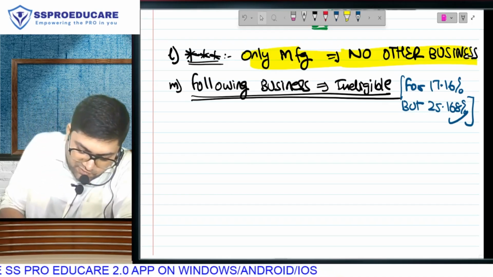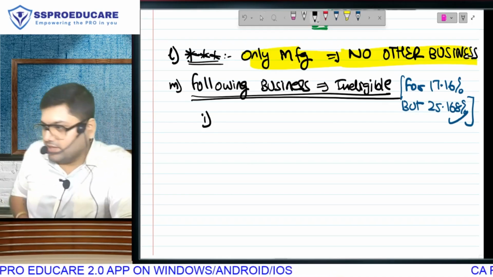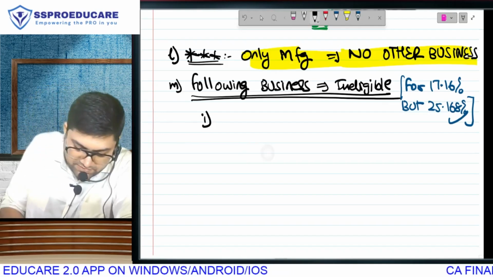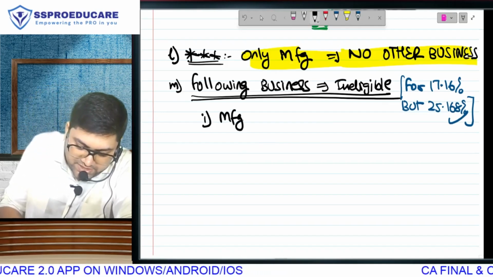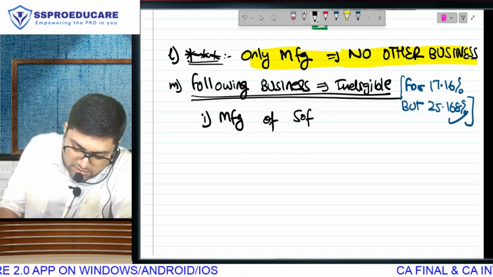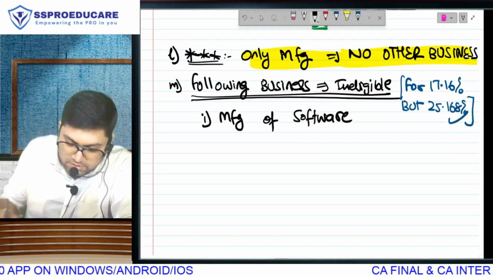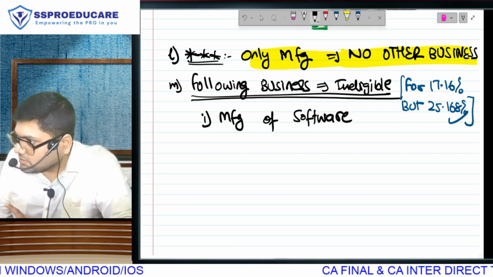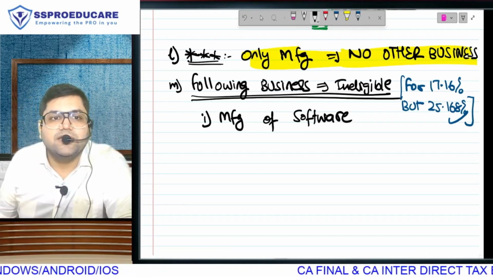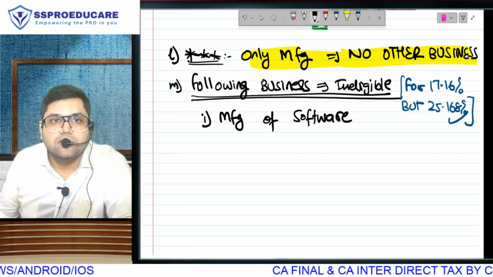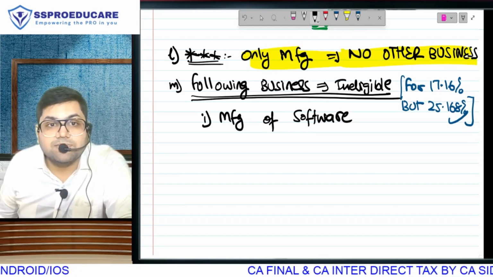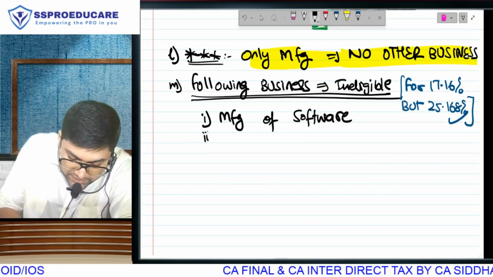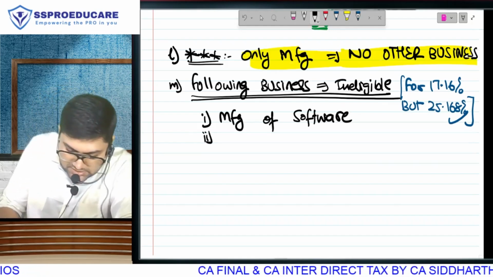And thus, the following businesses are going to be ineligible. What? 1. Manufacture of software. Manufacture of what? See, even if you are manufacturing, you're making something, but that software business will be disqualified. Disqualified from what? But it's still going to be eligible for 25.168.